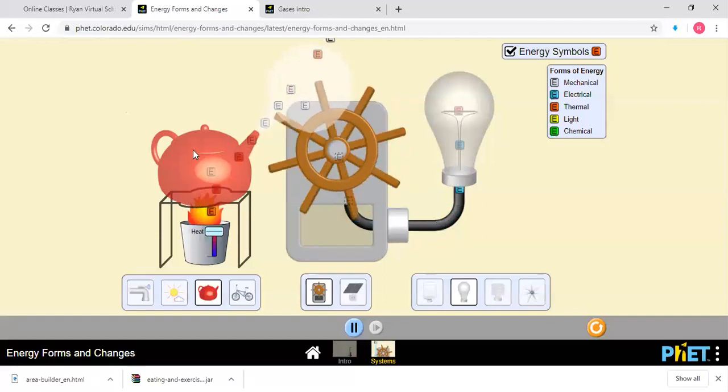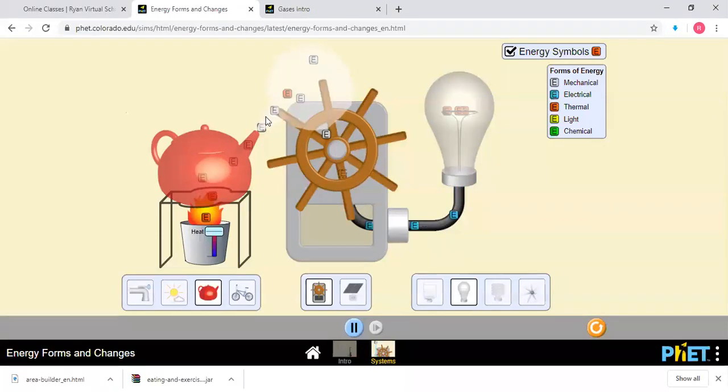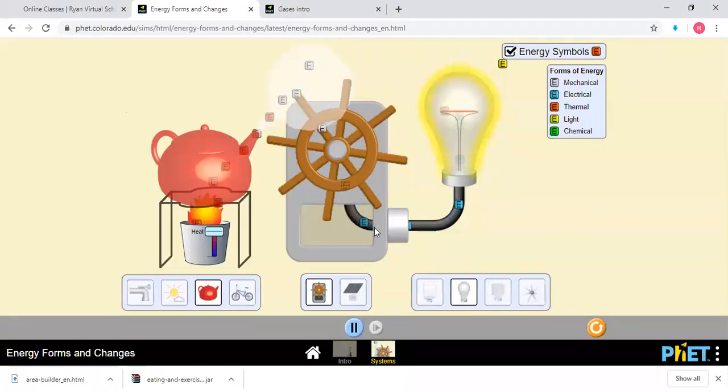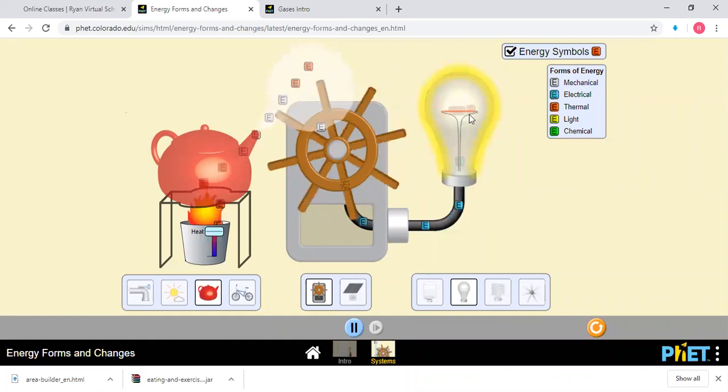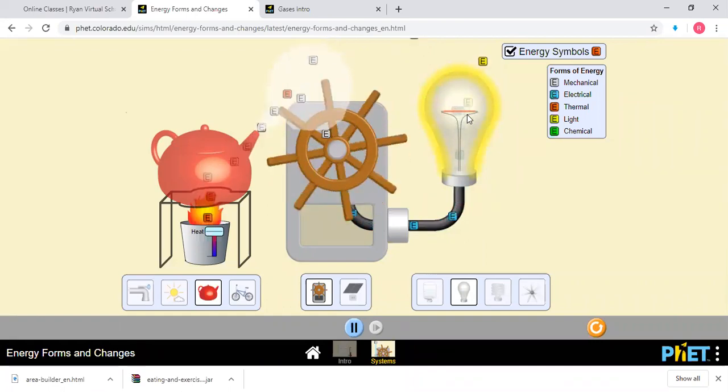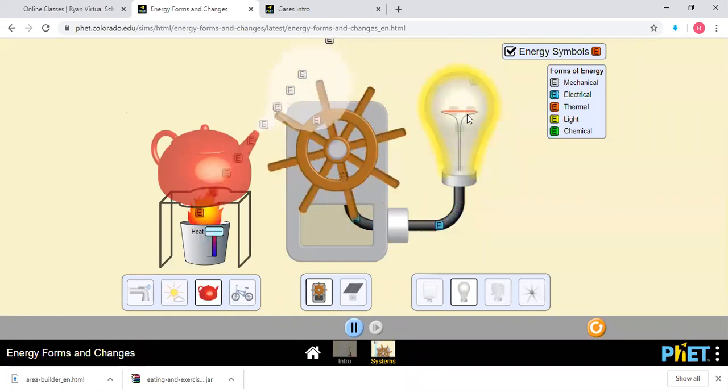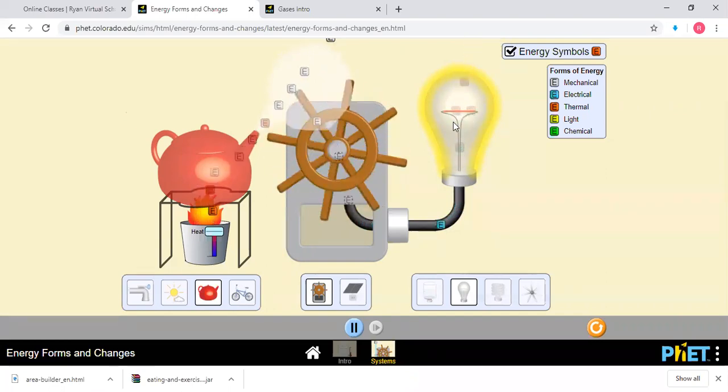And what will happen? It's been converted to vapors, and the vapors are now rotating the turbine. Electrical energy is produced. Now the lights are on. Do you understand? Are you understanding this? It's pretty easy.